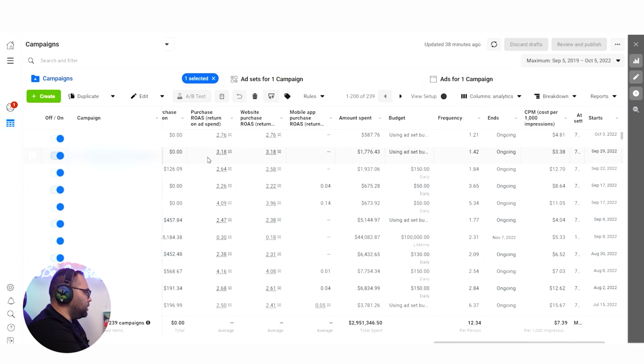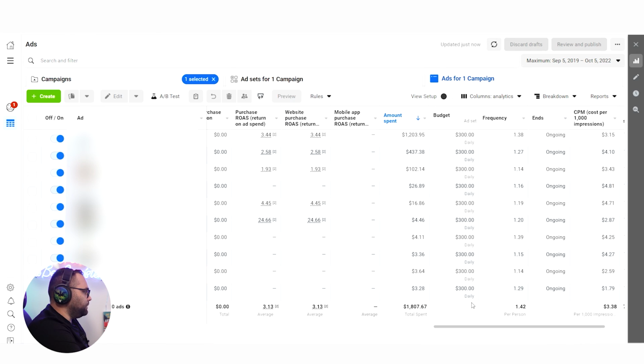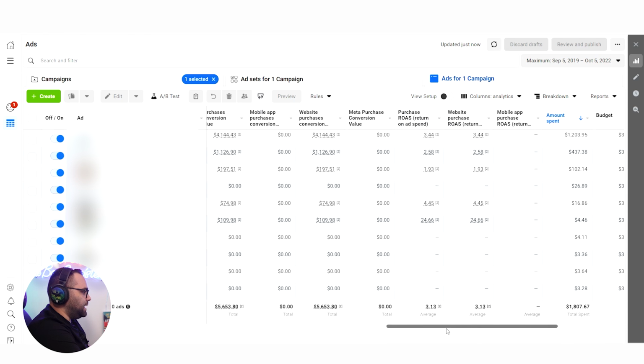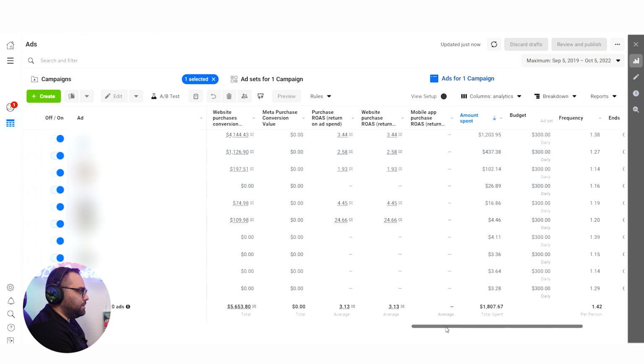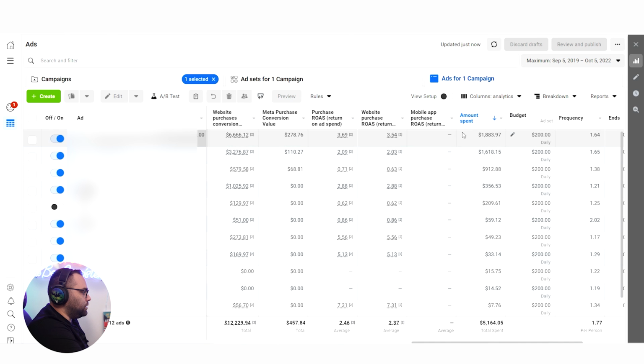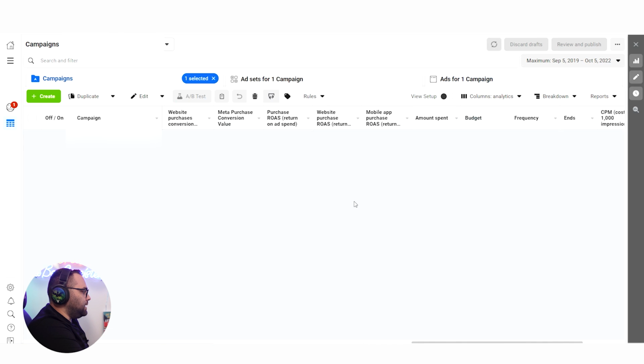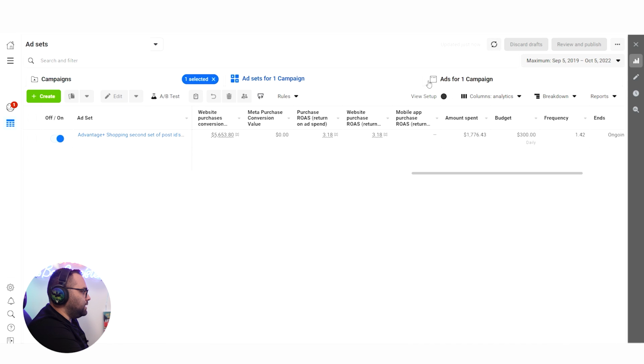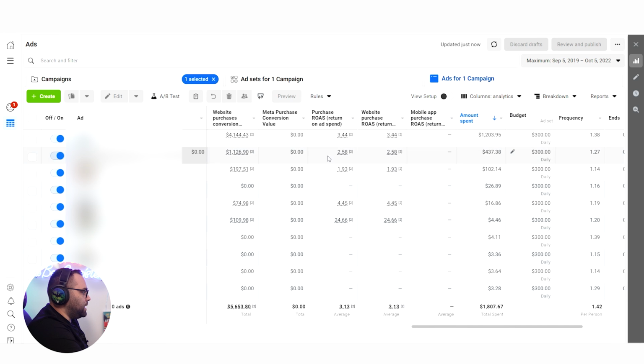Okay guys, so let's see quickly how the Advantage Plus Crazy Method is working and what the results are so far. What I was observing here is that if we go here, we can see that most of the sales, and this is something typical in Advantage Plus campaigns, are focused on one or two ad sets, on one or two ads. In this case, for example, we can see that it's focusing on two, and in this case over here, we can see that it's focusing on just one.